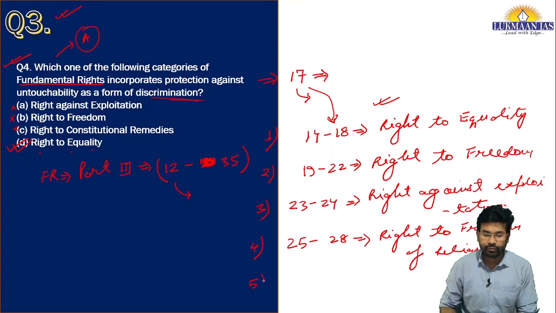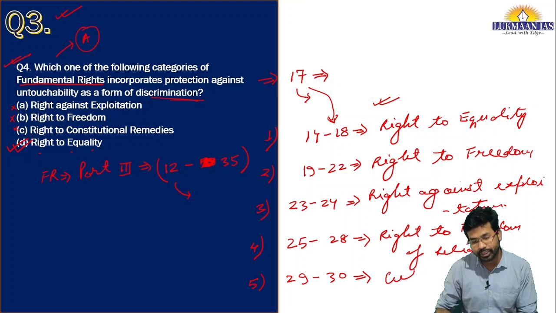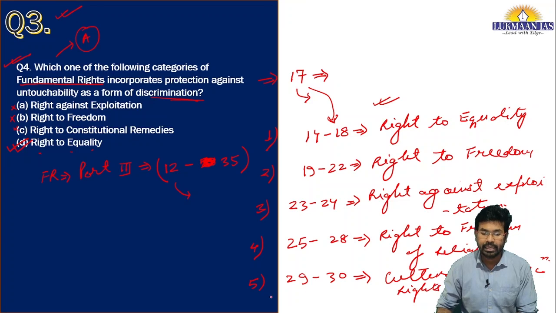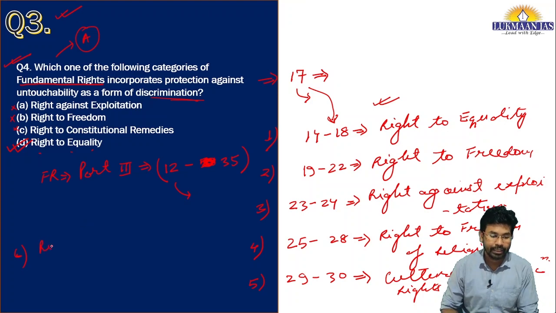Then the fifth category of fundamental rights is mentioned under Article 29 to Article 30. This talks about cultural and educational rights. Then the sixth category of fundamental rights, I'm writing over here, is the right to constitutional remedy.